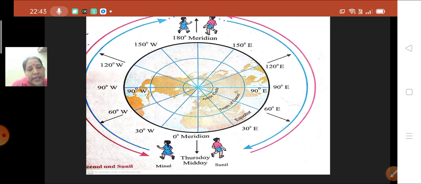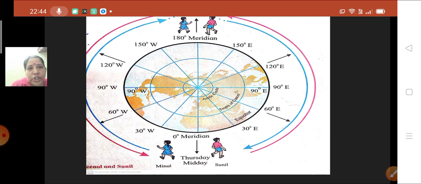Count: 8, 7, 6. It will be 6 a.m., early morning, Thursday at 90-degree west.